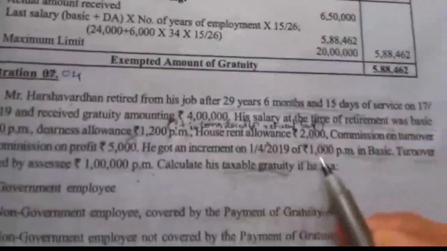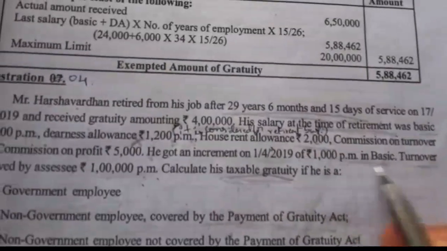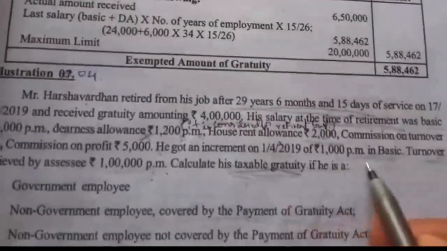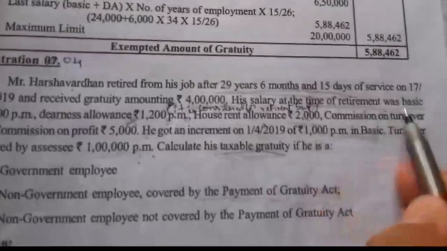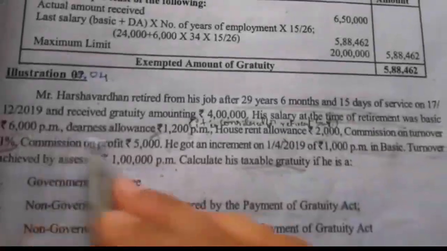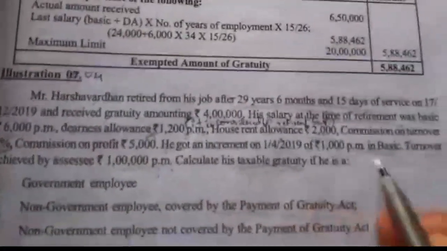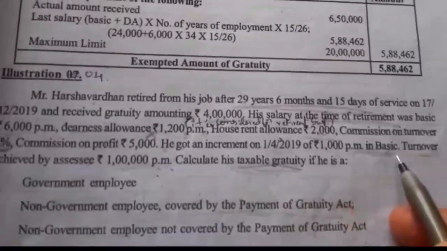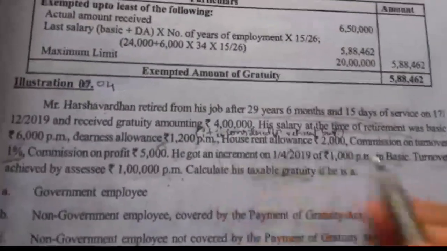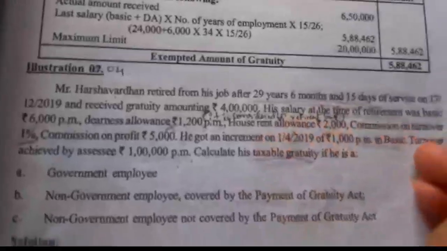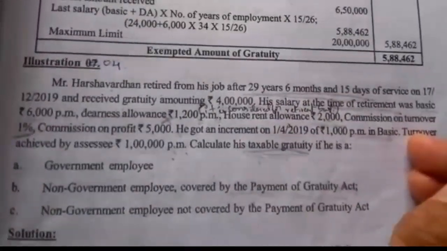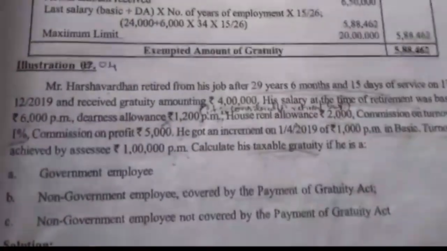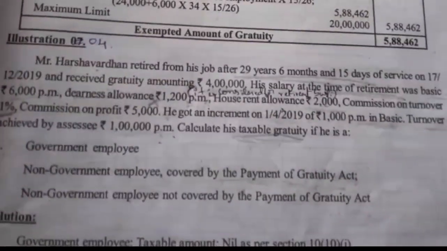Then he got an increment on 1st April 2019, 1,000 per month in basic. So this relates to basic. While computing 10 months basic salary, we have to give effect to this increment. Based on this, we have to compute the 10 months salary in case of an employee not covered under the Gratuity Act.